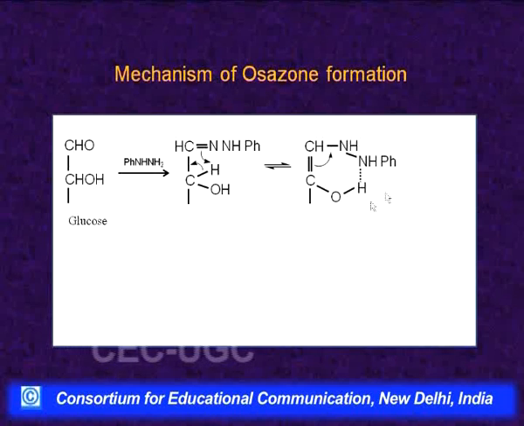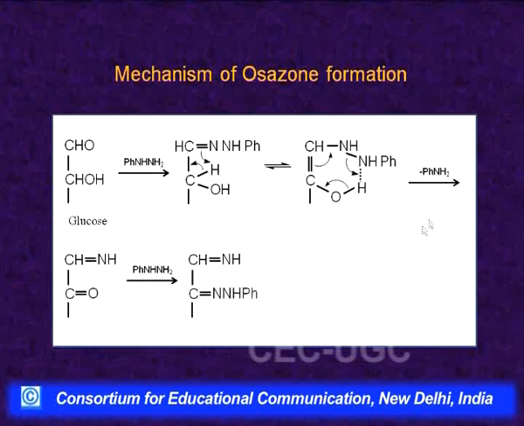Next, again a rearrangement occurs here. This pi electron shifts there, the bond between the two nitrogens breaks, and these electrons come here and form a sigma bond with this hydrogen, and this O-H bond breaks and this pair of electrons shifts here. So, this portion of the molecule, PhNH2, is lost as a molecule of aniline. This becomes C=O and this becomes CH=NH. So, one molecule of aniline is lost and we get this CH=NH, C=O.